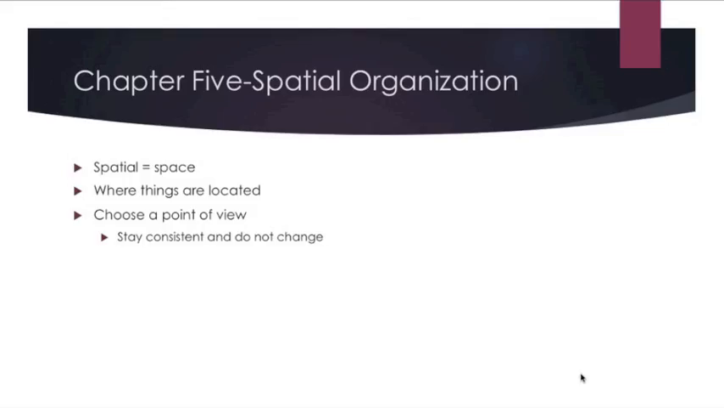So the first thing we're going to talk about is Chapter 5, which is talking about spatial organization. So remember, spatial means space. So a spatial organization paragraph is all about where things are located.